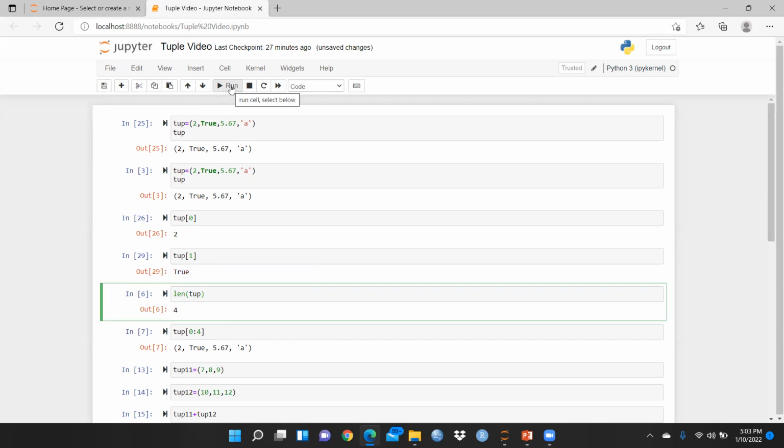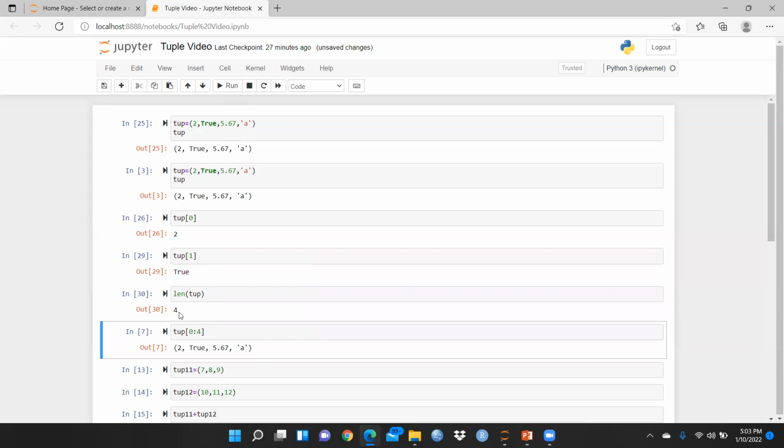Then simply we have to use this function len, and within the round brackets we are going to use tup, because I had stored this value in this variable tup. So let me run this. Simply I have to run this. And now what will happen?